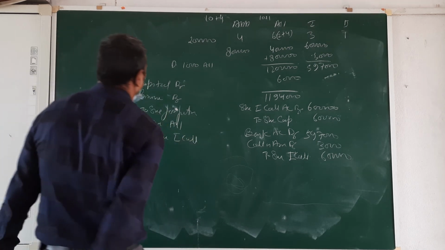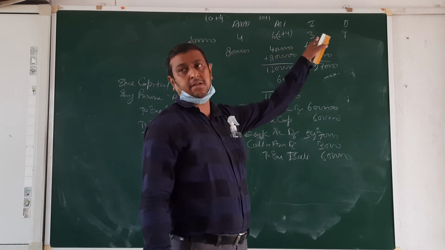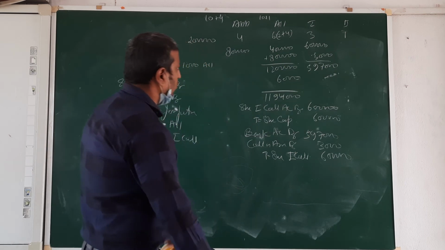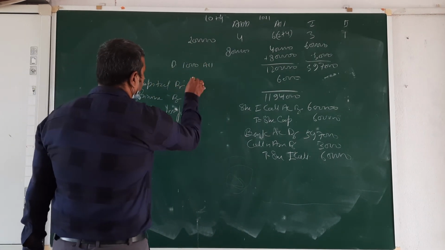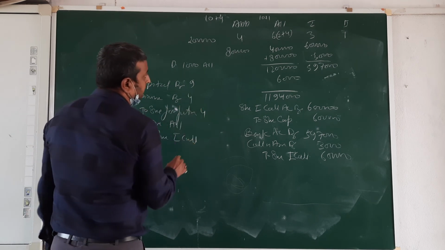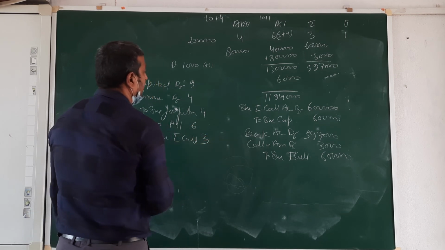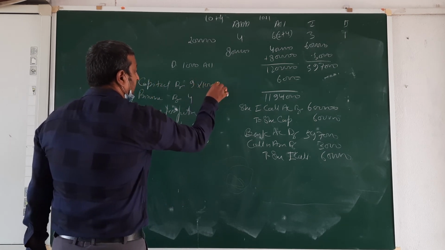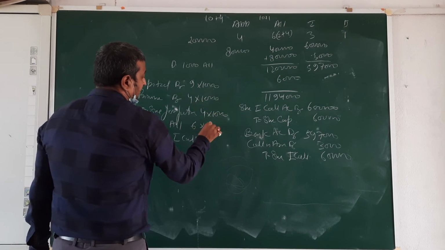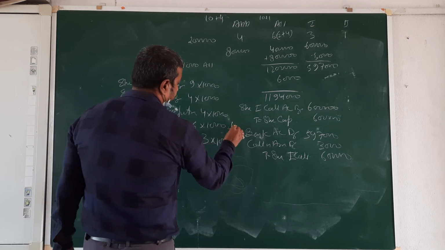Okay, we asked the money 4 rupees, 2 rupees and 3 rupees, because 1 rupee we are not calling it now. So 4, 2, 6, 3, 9 rupees and 4 rupees premium. 4 rupees we are receiving and 6 rupees we are not receiving here, and 3 rupees we are not receiving, into 1,000. That's it.